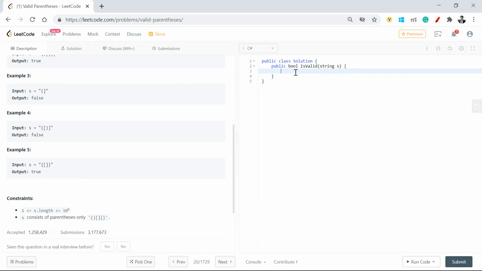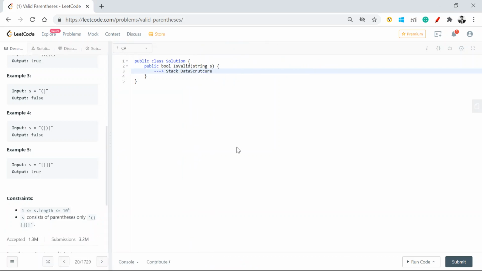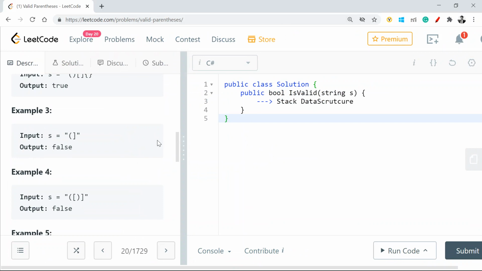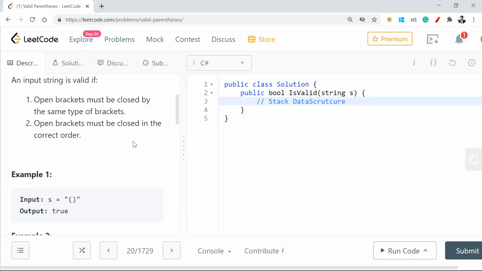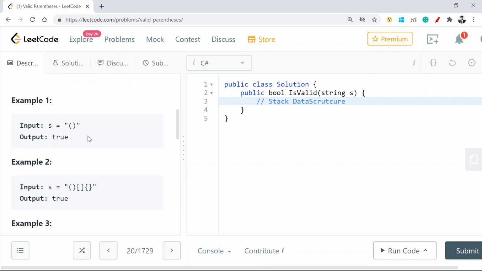So how are we going to deal with this? For me at least, this is a straightforward ask for a stack data structure. Why is that? Because what we are going to do is scan through all the characters in the string. If I have an open parenthesis, I'll keep adding it to the stack, and the moment I have a close bracket, I pop that open bracket out of it.